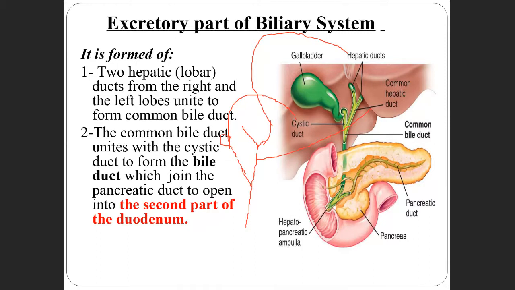The common bile duct. It is clear here. Is there any confusion in understanding this?